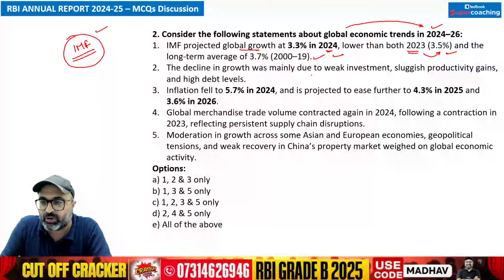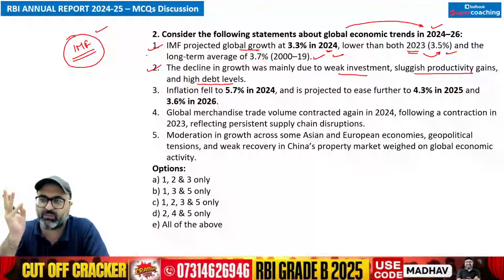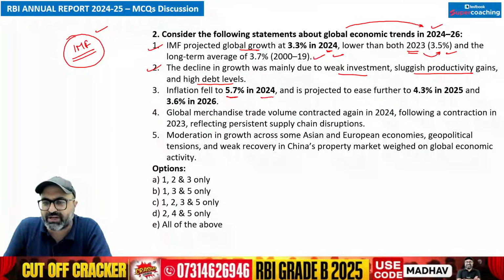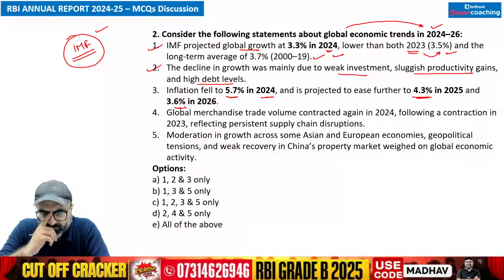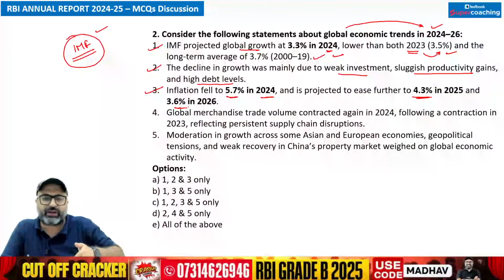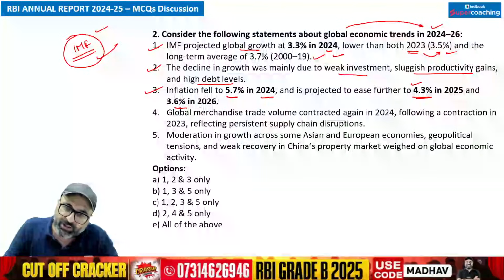Second, the decline in global growth rate was mainly due to weak investment, sluggish productivity gains, as well as high debt levels. So this statement is absolutely correct कि जो global growth rate कम हुई है वो क्यों हुई है सर? Investment कम हो गई, productivity gains काफी कम है and there is a high debt level in the country. उसके बाद अगला point: inflation fell to 5.7% in 2024 and it is projected to ease to 4.3% in 2025 and 3.6% in 2026. What will be the correct answer? This statement is absolutely correct. कि जो inflation in 2024, it has fallen to 5.7. This is as per the IMF report. It will be 4.3% in 2025 and 3.6% in 2026.